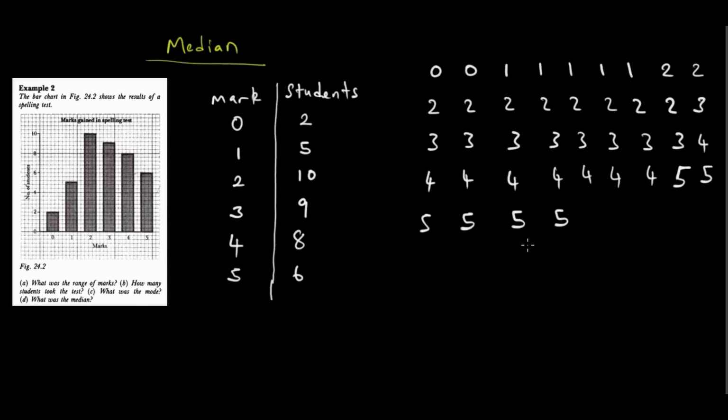Tichishandisa that table. Ma students ane 0 ari 2, that's why taisa ma 0 2. Ma students ane 3 marks ari 9, that's why taisa ma 3 ari 9. Uchingodaro. Then from here zvatofunga kuita tiwane the median, knowing kuti median, it's literally number iri pakati. Understand? Number iri pakati.